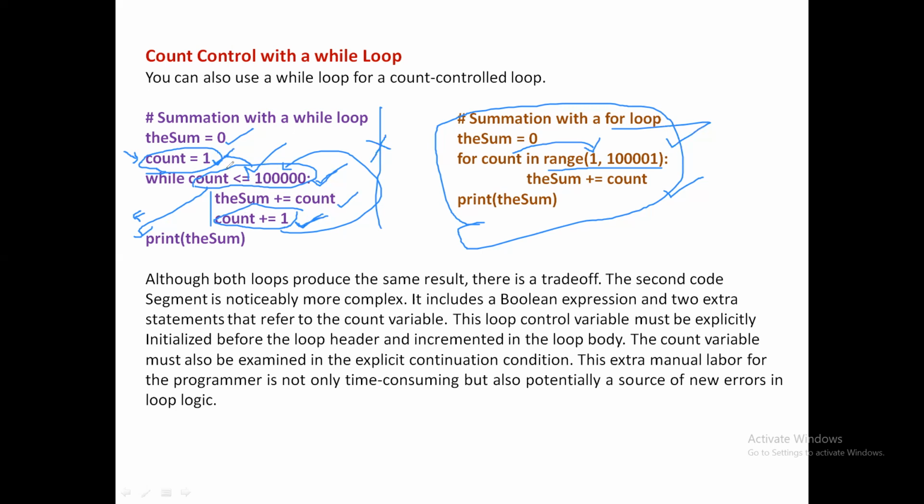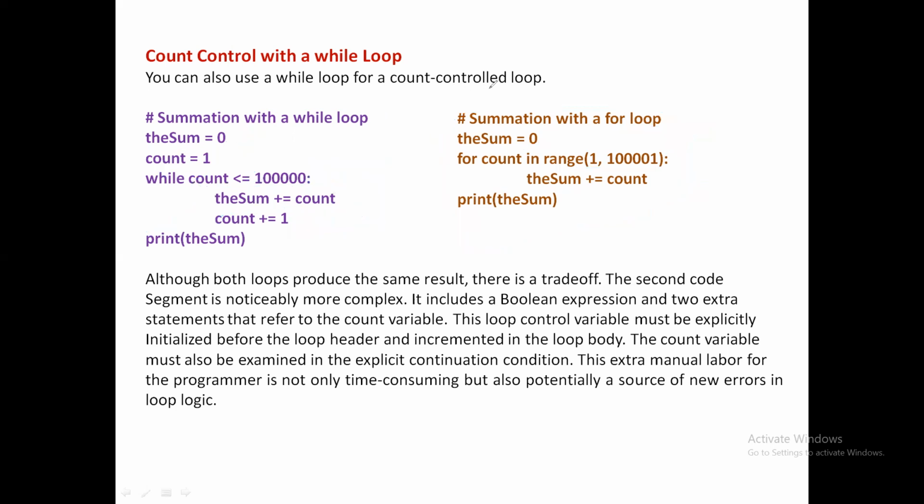it may raise unexpected logical errors in your program. So the set of errors could be minimized if you use the for loop. Count control is better solved with the for loop, not the while loop, even though we can perform it.